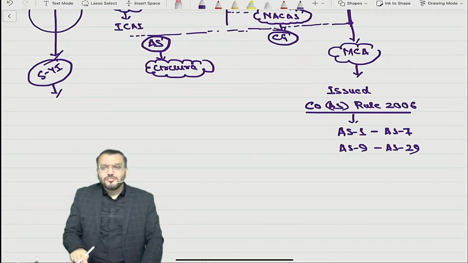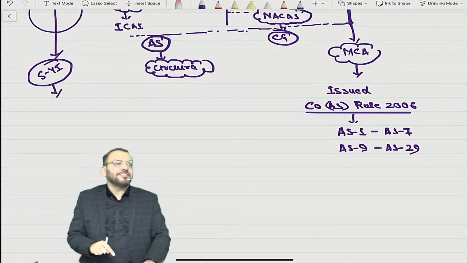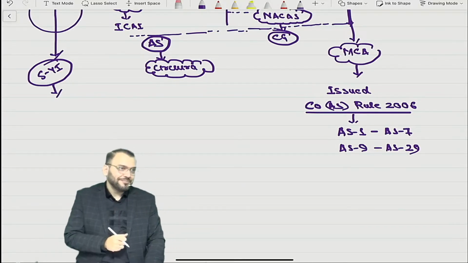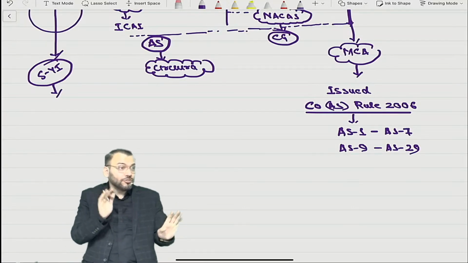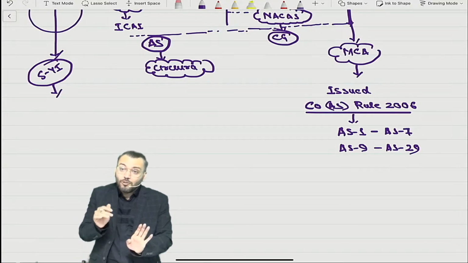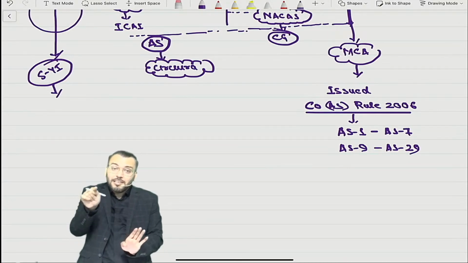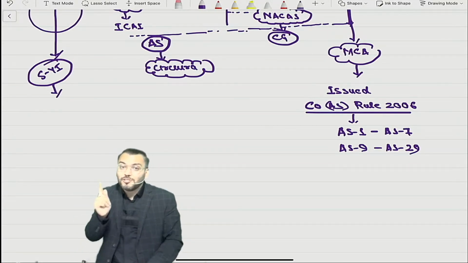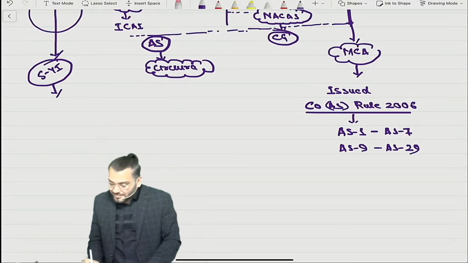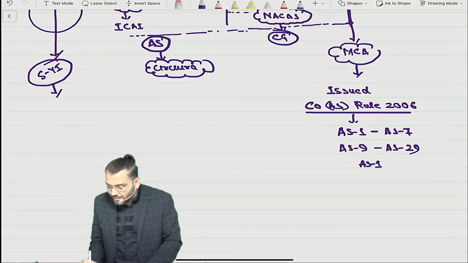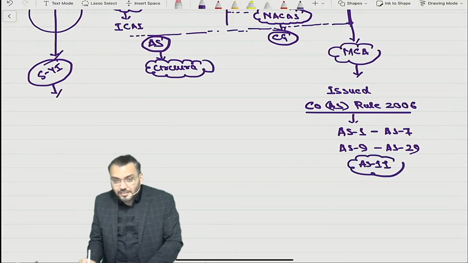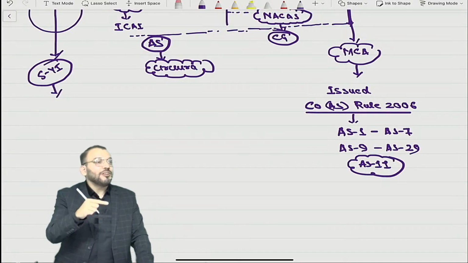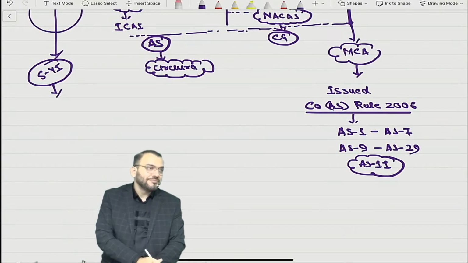Understood why there was no notification for AS8? Because AS8 was actually deleted by ICAI before that only. So they have not changed the numbering also. They notified AS1 to AS7 and AS9 to AS29 as issued by ICAI, with only one change, in AS11. And what was the change? They have given one option of capitalization.